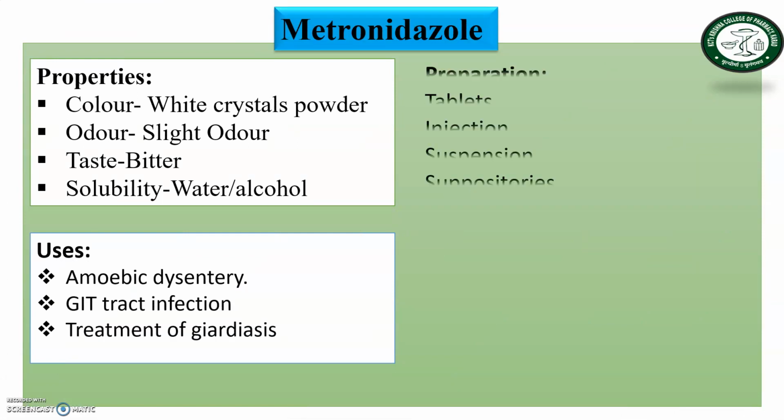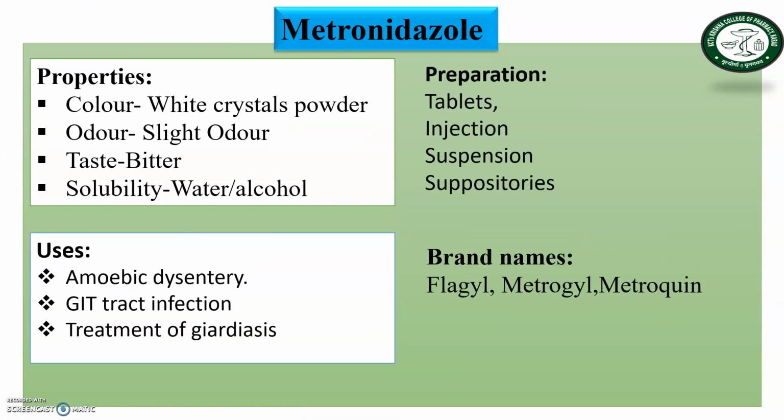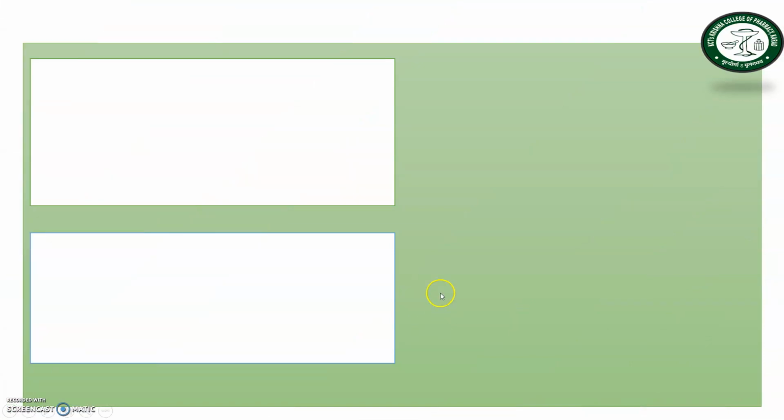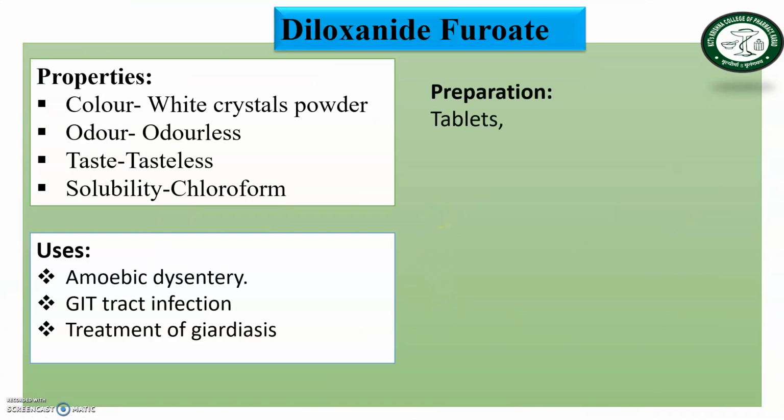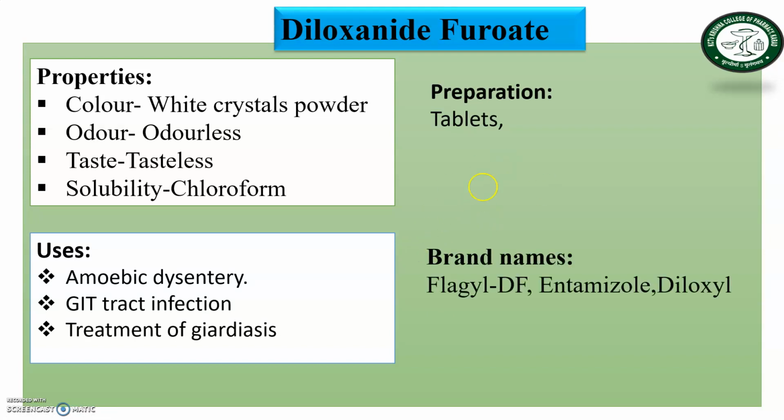So these are the properties, uses, preparation and brand name of metronidazole. In exams also, questions are asked on imidazole, like write down the properties, uses and brand name of metronidazole. So you can prepare or write in your notebook also. Next drug is diloxanide furoate, and these are the properties, uses, preparation and brand name of diloxanide furoate. It's a very important point.